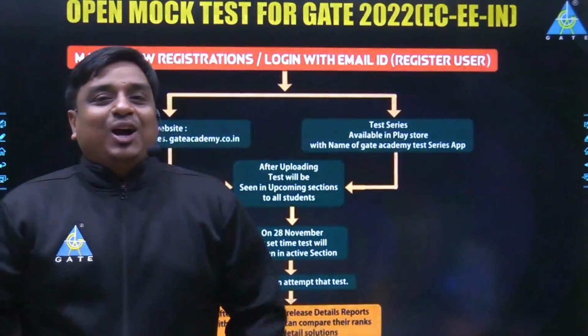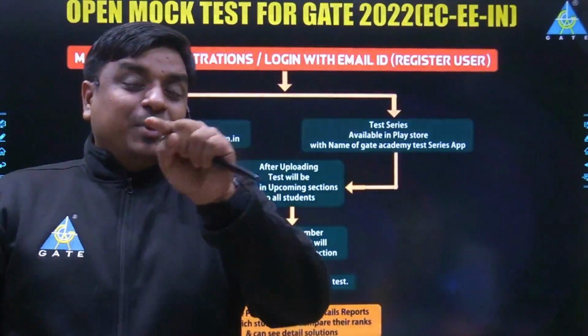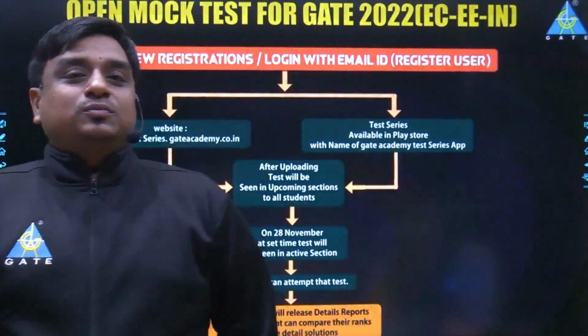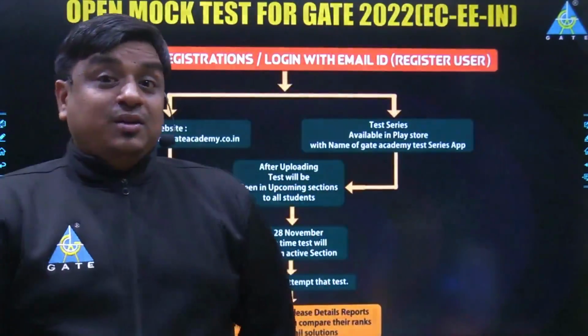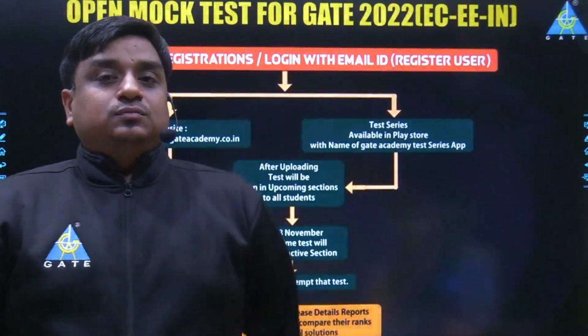After so long, I have got the opportunity to interact with you guys, and I hope you have been putting in complete effort towards the preparation of GATE 2022, because GATE 2022 is almost 2 months away from this point. Obviously, a very crucial time is already running.